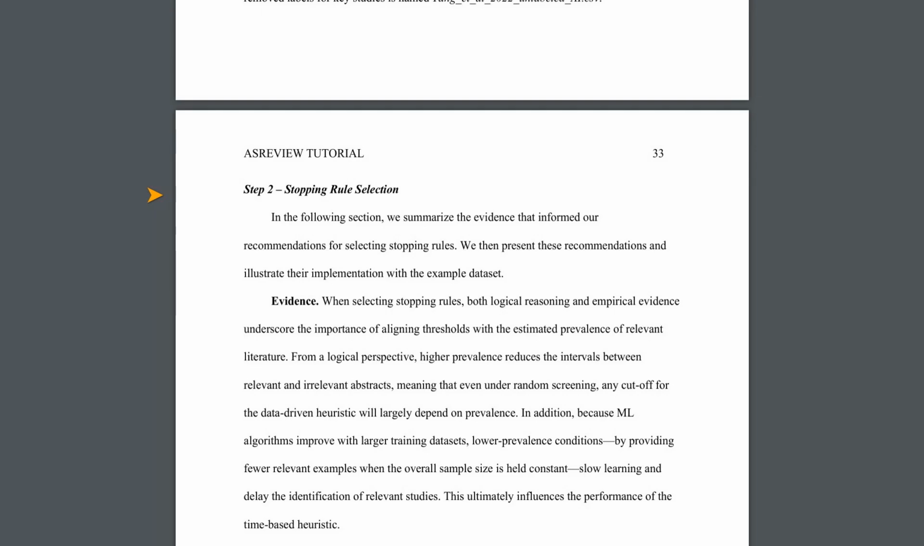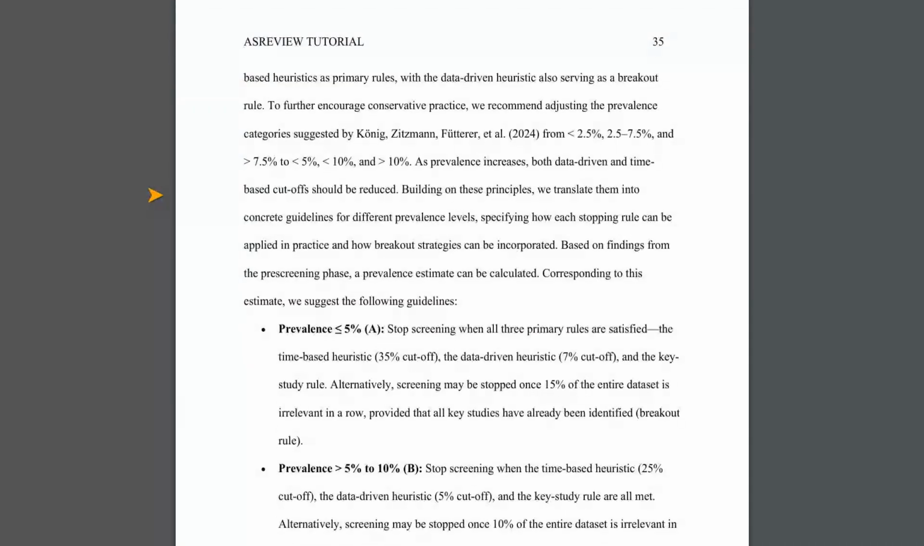In their example, this process was incredibly efficient. They found 98% of the relevant studies while only screening 39% of all the abstracts. That means they saved a ton of time by not having to look at 61% of the irrelevant ones.